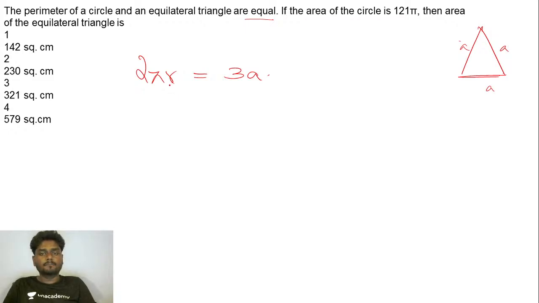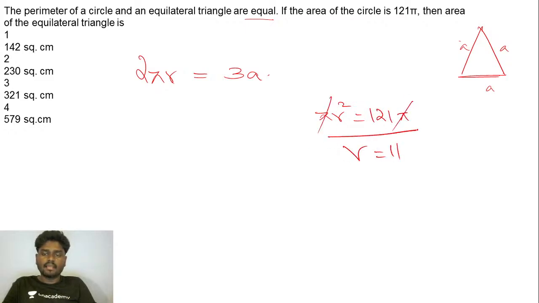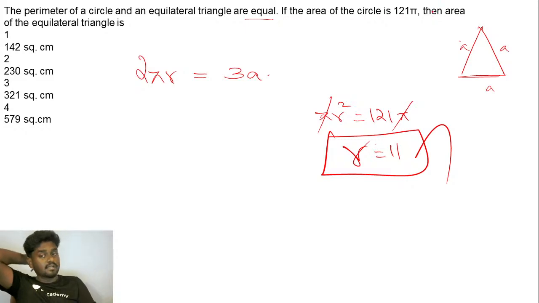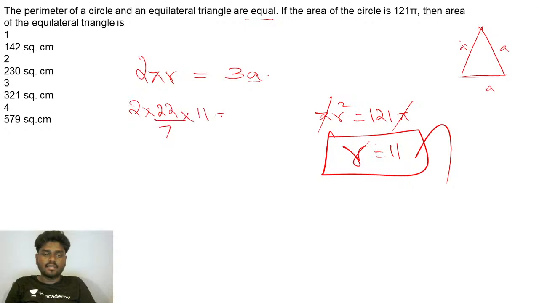radius of the circle. If the area of the circle is 121 pi, that is, pi r square is equal to 121 pi. Pi goes out and r is equal to 11. We've got the value of r is equal to 11, and they're asking you to find the area of the equilateral triangle. So listen very carefully. First, let's try to find the value of a. So 2 into 22 by 7 into 11, divided by 3 is equal to a.